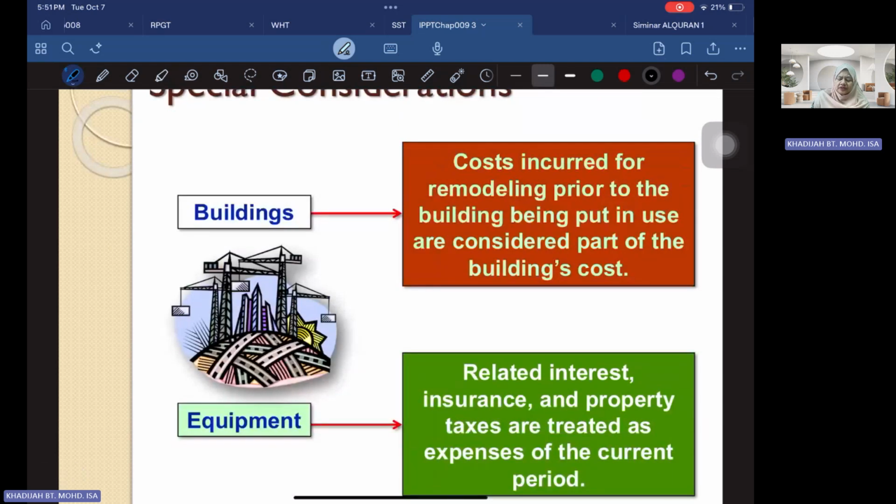In terms of building, for example, the cost incurred for remodeling prior to the building being put into use will be part of the cost. In terms of the equipment, however, the related interest, for example, you take a loan for the equipment, so the interest on the loan or the insurance or the taxes that you have to pay on the equipment will be treated as an expense. It will not be part of the cost of the equipment, but it will be treated as an expense incurred in the current period.